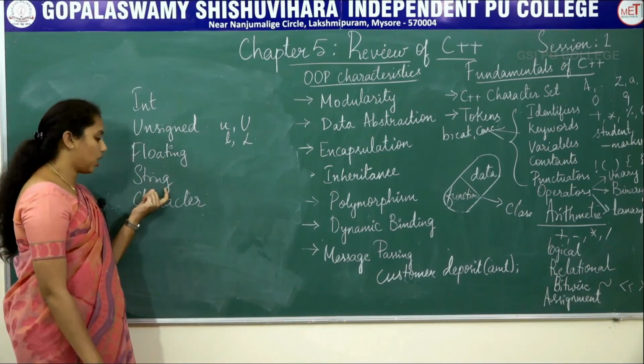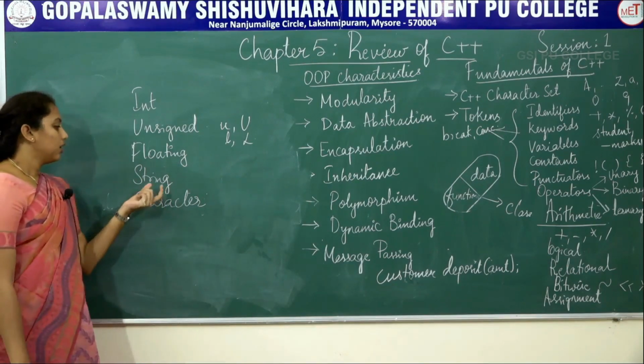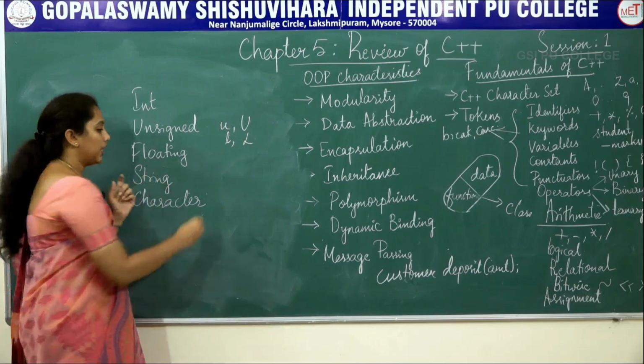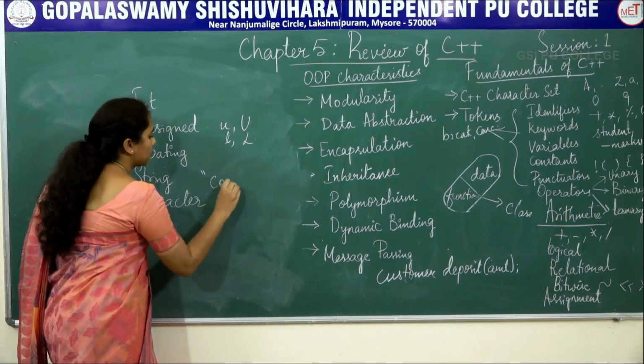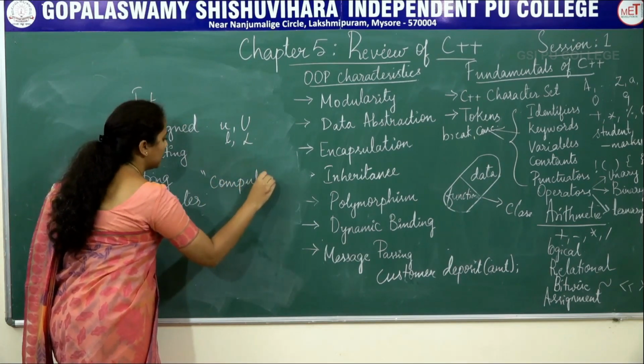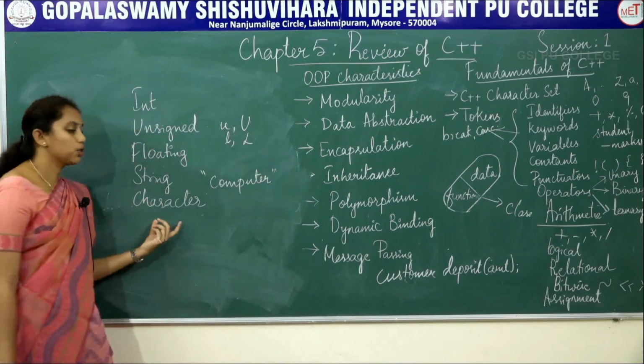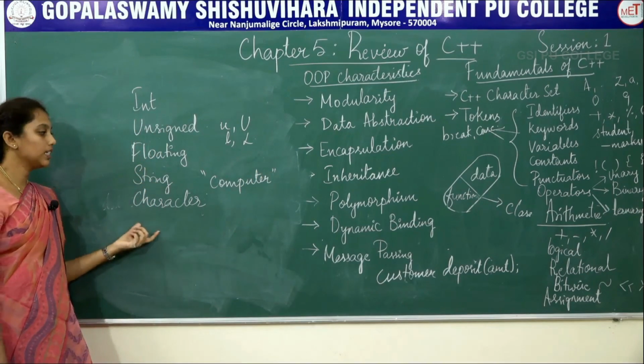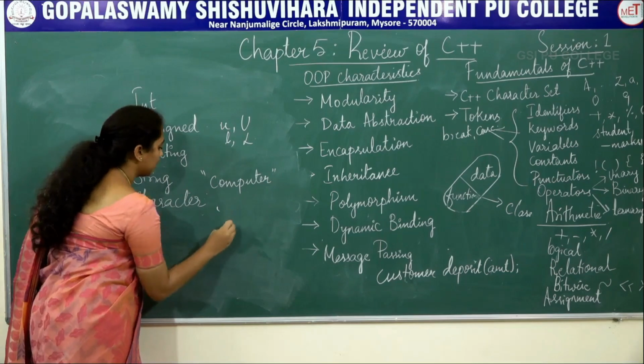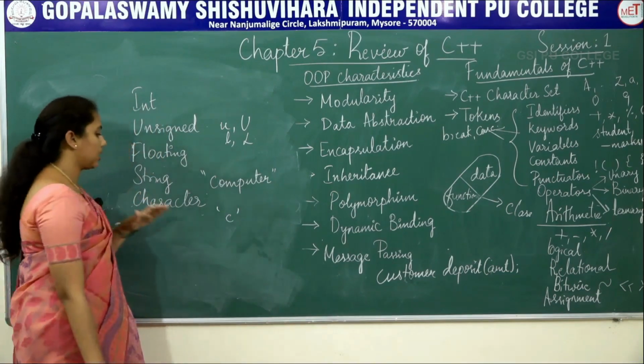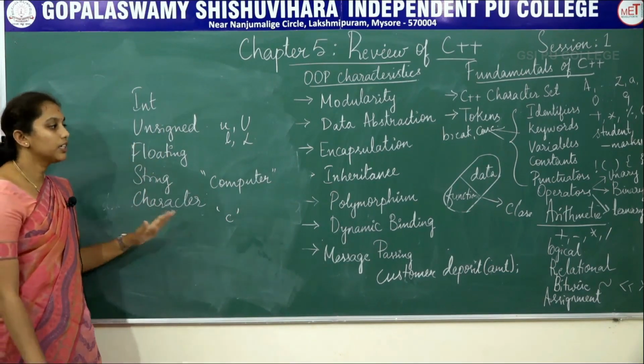String constants are a set of characters enclosed within double quotes. Character constants are a single character enclosed within single quotes.